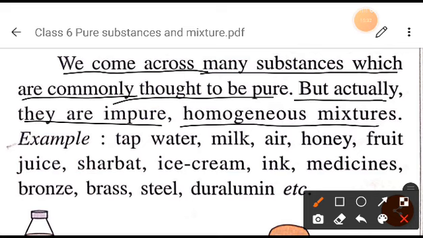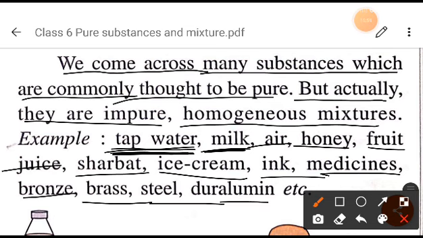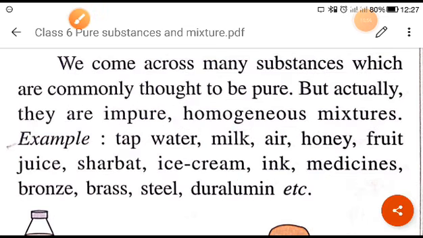For example, you can take the example of tap water. Tap water is not pure, it is a homogeneous mixture. Milk is also not a pure substance, it is a homogeneous mixture. After that, air, honey, fruits, fruit juice, sarbat, ice cream, ink, medicines, bronze, brass, steel. These are all examples of homogeneous mixtures, right?